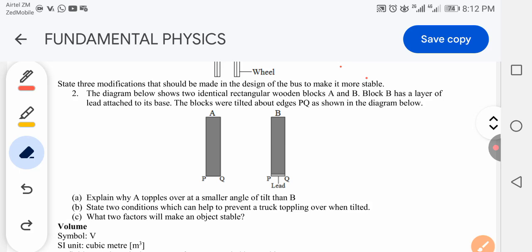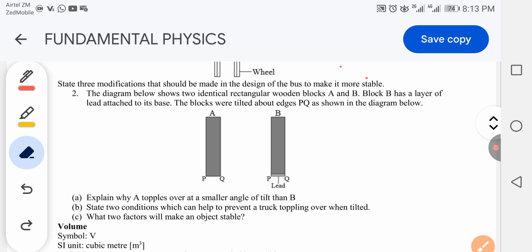So let's look at this question right here before I conclude the video. The diagram below shows two identical rectangular wooden blocks A and B. Block B has a layer of lead attached to its base. The blocks were tilted about edges PQ as shown in the diagram below. Explain why A topples over at a smaller angle of tilt than B.